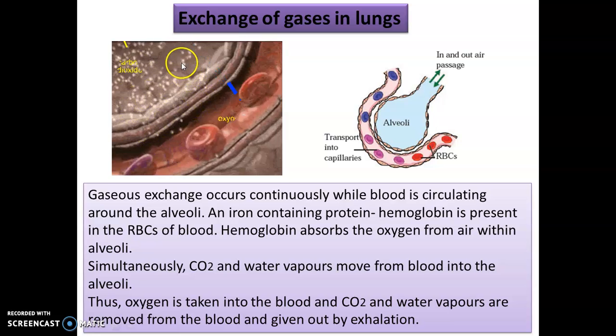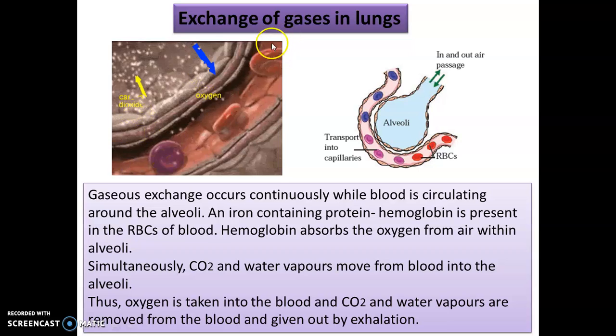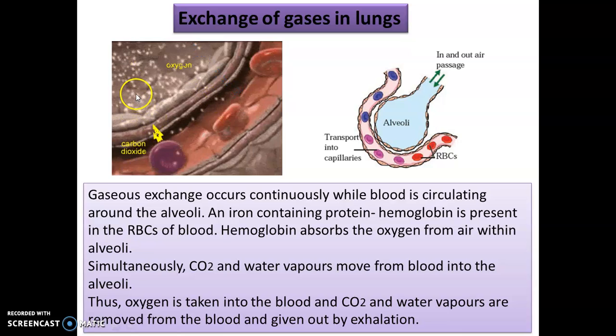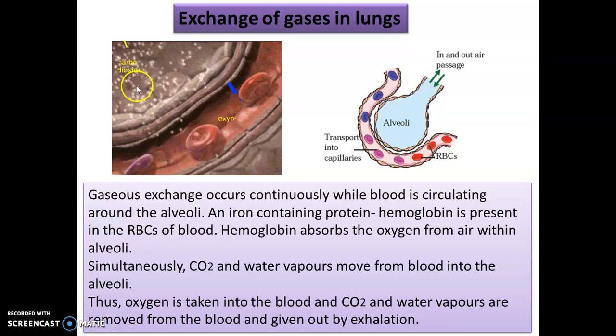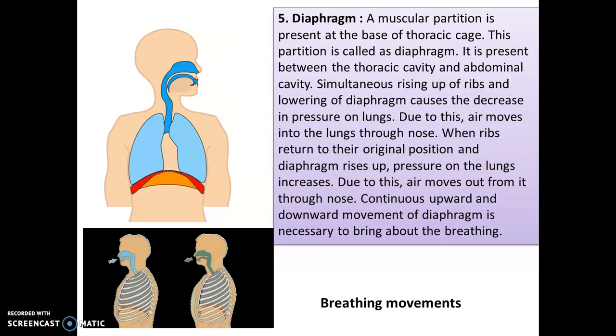So from the alveoli, the oxygen that we are taking in is passed to the capillary and taken with the help of blood vessels to various parts of the body, and carbon dioxide and water vapor move from the blood into the alveoli and are then taken out by the process of exhalation. Then we have the diaphragm, which is a muscular partition. Now we have studied that through the lungs, the gaseous exchange takes place.